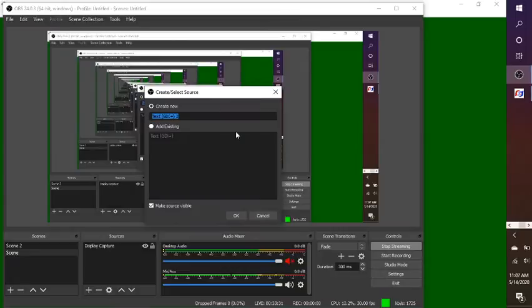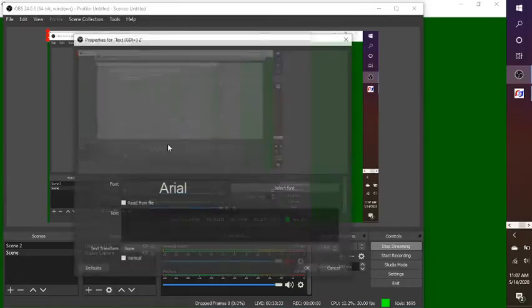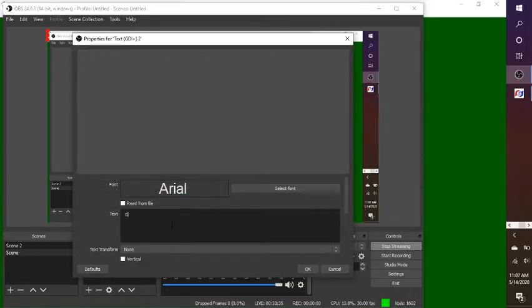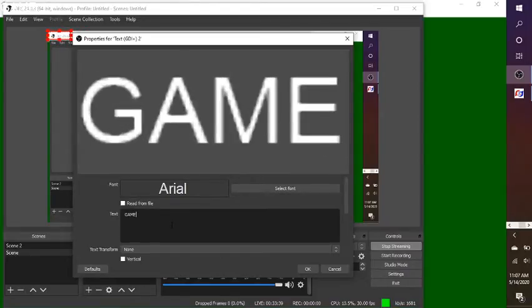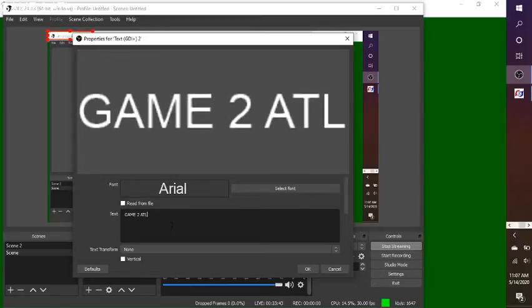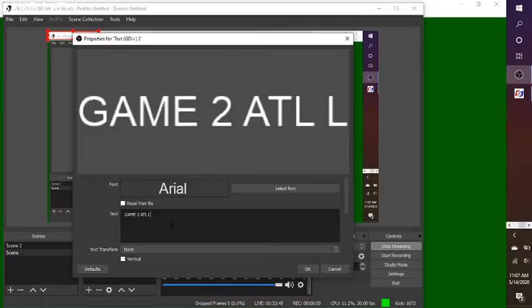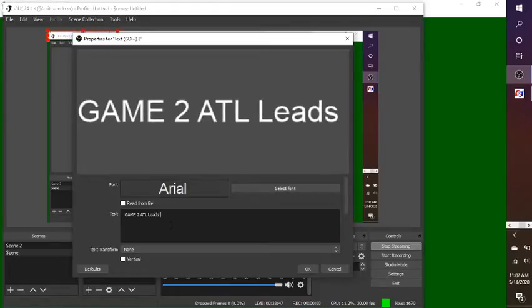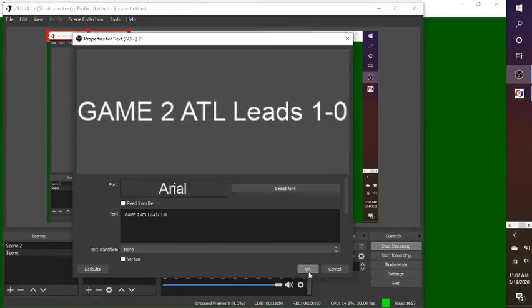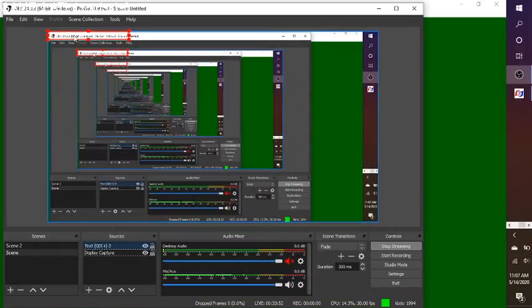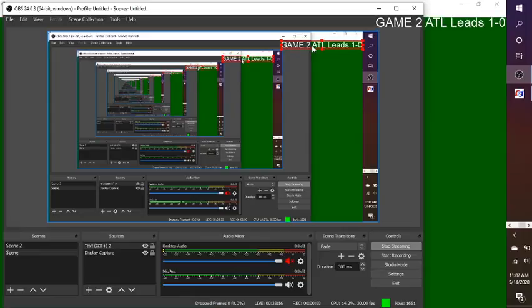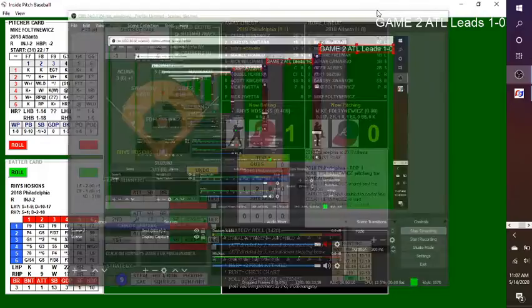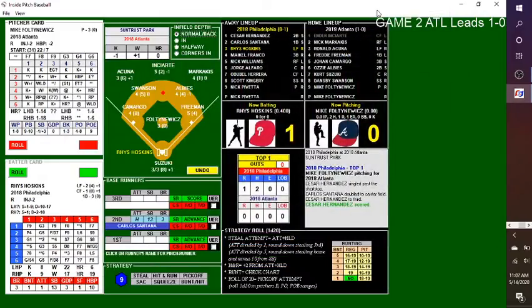Oh, I meant to do this beforehand, but game 2. ATL leads 1-0. Let's put this kind of over here. Hopefully that shows up right.